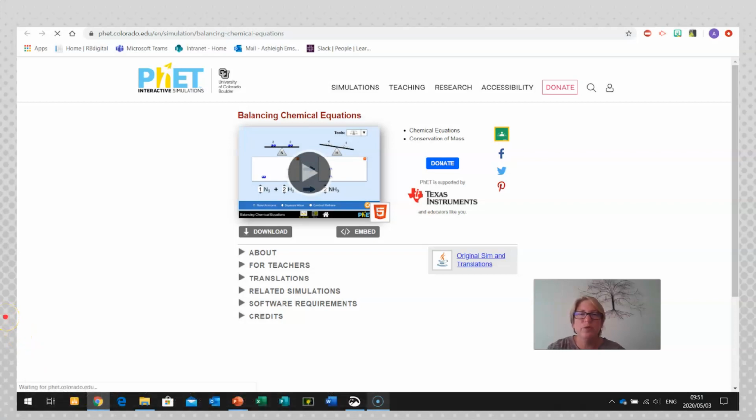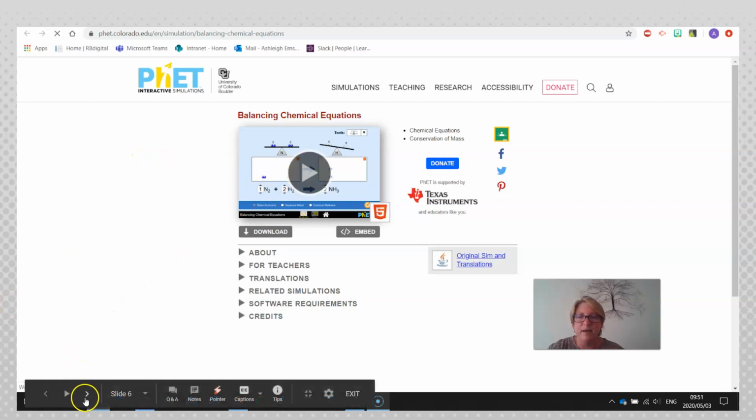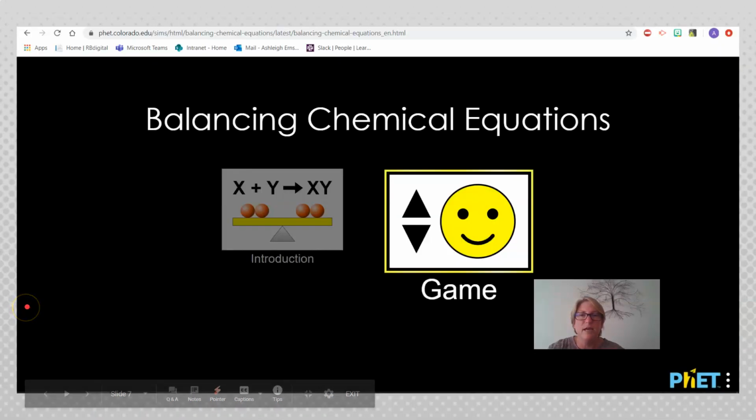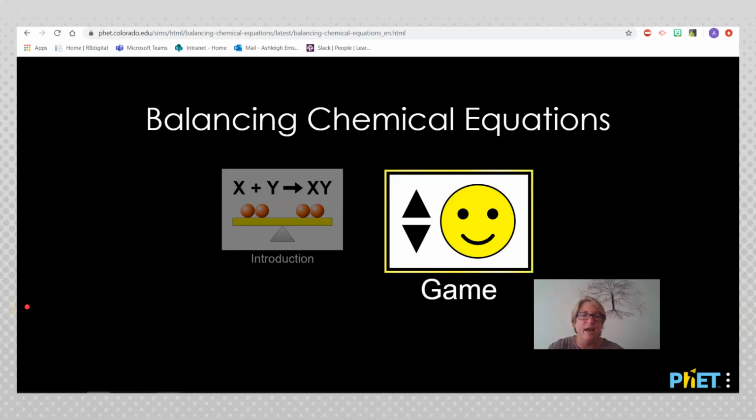So when you put the URL in, it might bring you up to a page that looks like this. You may need to download it, or you can just simply click on the play button here. And if you do that, it will take you through to this page here. And we are going to be looking at the game section today, level 3.